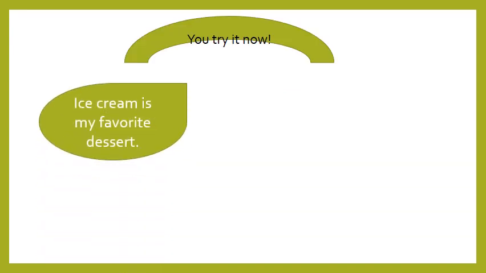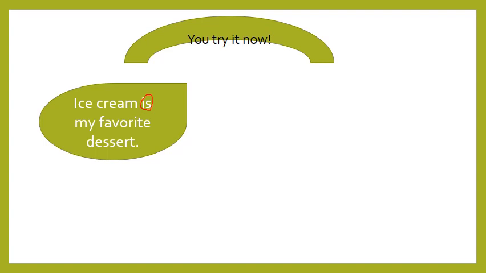Now you try by yourself. The first example. Ice cream is my favorite dessert. Okay, where is the subject? Ice cream, that's right. Ice cream equals what in the sentence? Equals favorite dessert. So ice cream and dessert are equal. How are they equal? By the linking verb. Excellent. They are equal by the linking verb is.